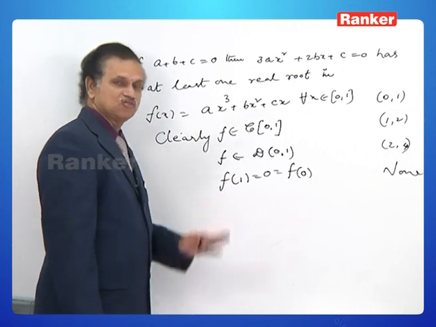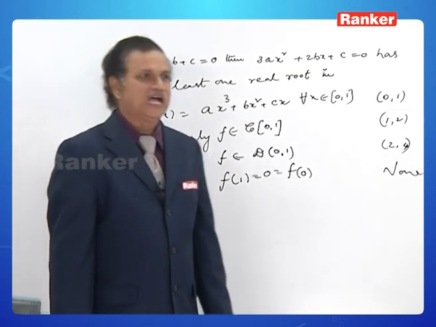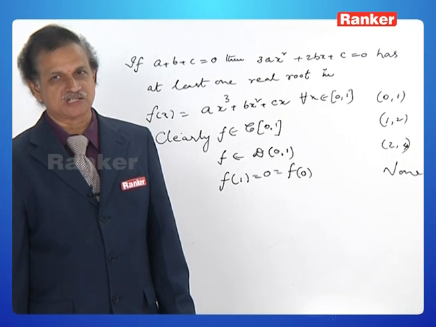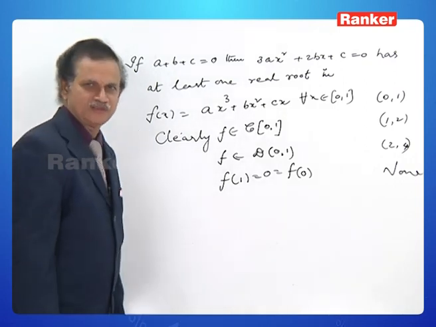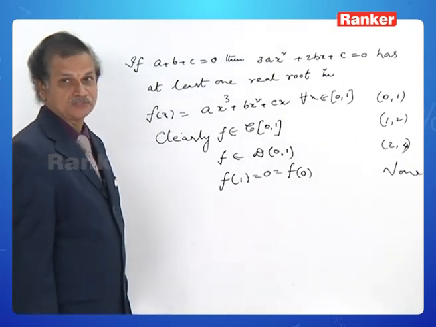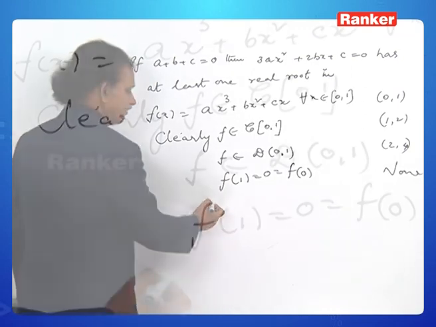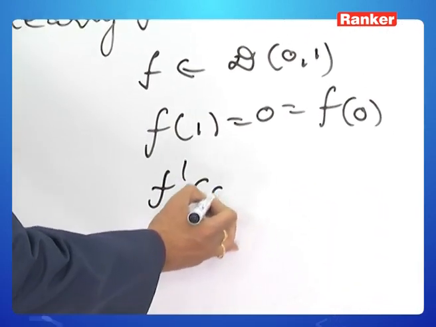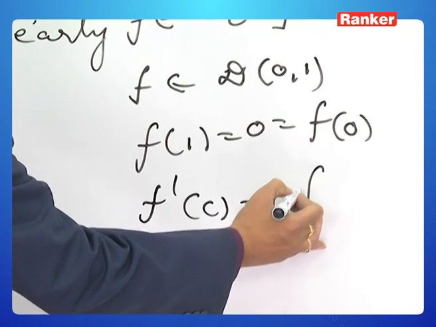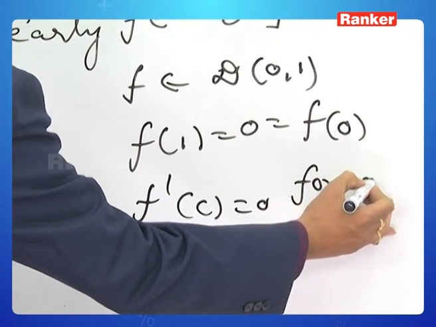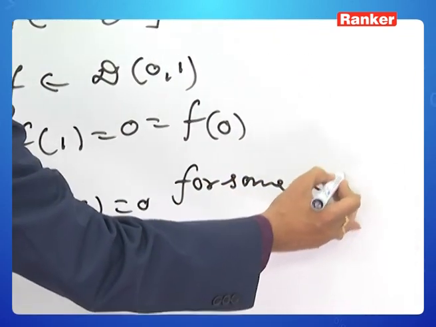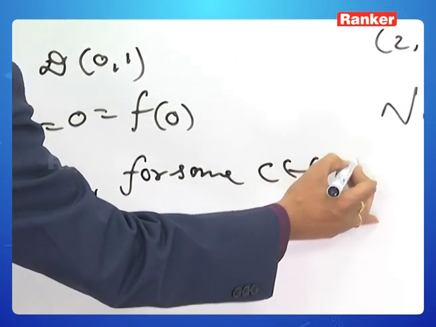Therefore, from these three conditions, we notice that f satisfies all the conditions of hypothesis of Rolle's mean value theorem. Therefore, f dash c is equal to 0 for some c belongs to open interval 0 to 1.